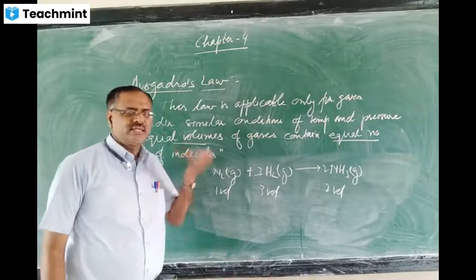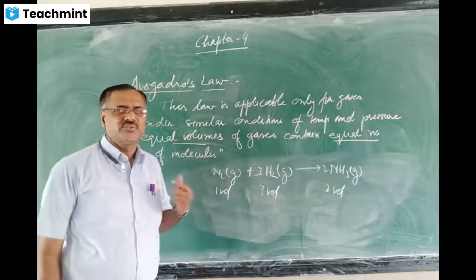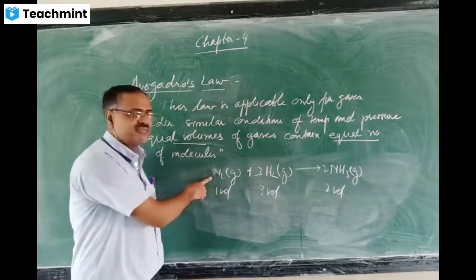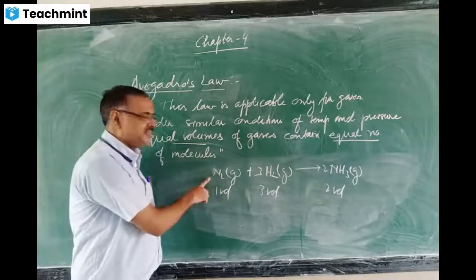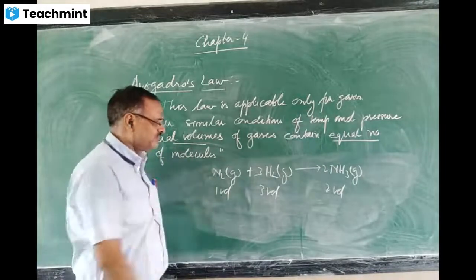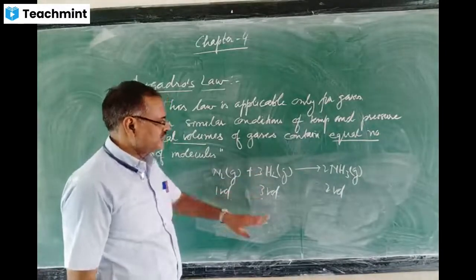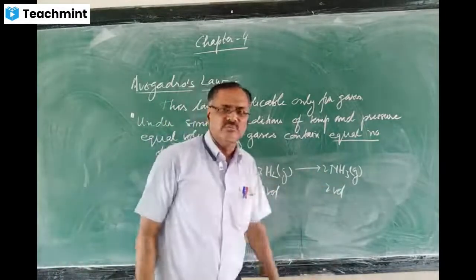You must be thinking how we know how many volumes there are. It is very simple: just see the coefficient of the molecule. Nothing is written, it means 1 volume. Here 3 volumes, here 2 volumes. Suppose 1 volume contains 1 molecule, then 3 volumes contain 3 molecules and 2 volumes contain 2 molecules.